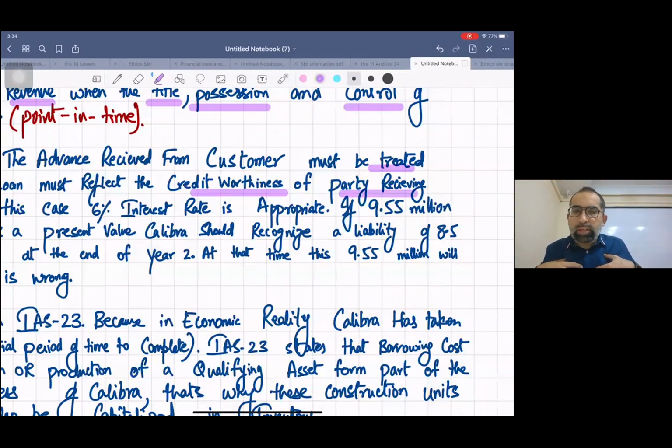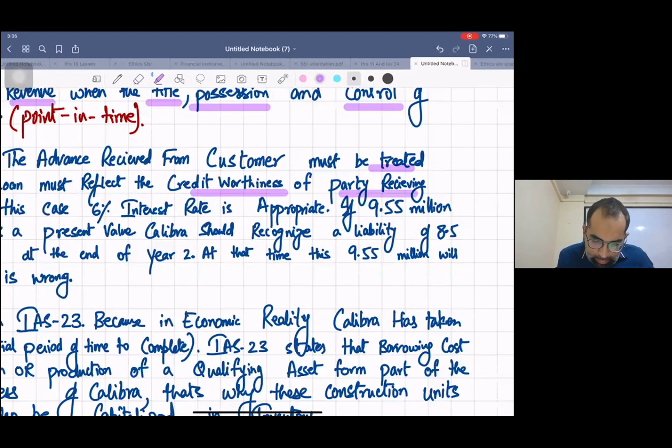There is one more logic. Hope you studied F9. When you go to take a loan from any bank, they always check your credit worthiness and decide the interest rate accordingly. Same thing IFRS is saying.